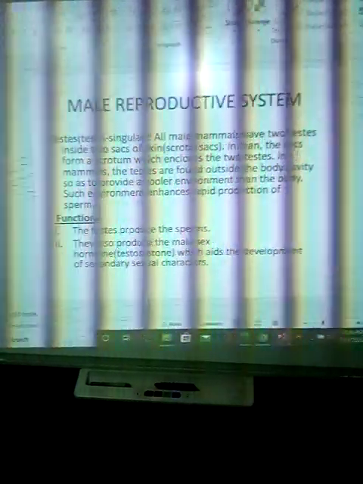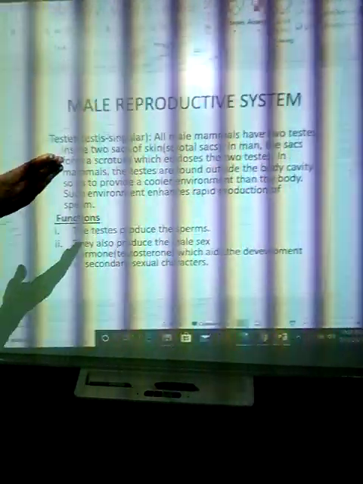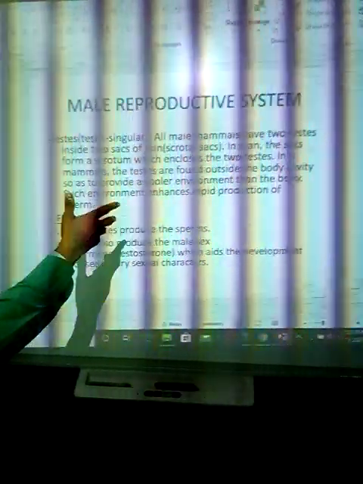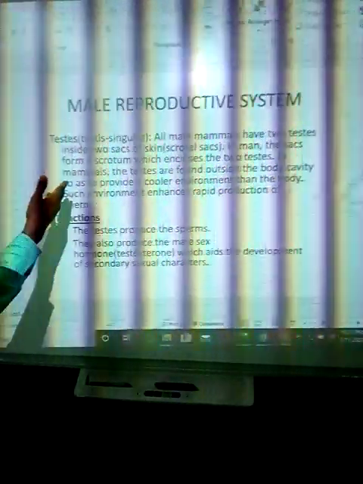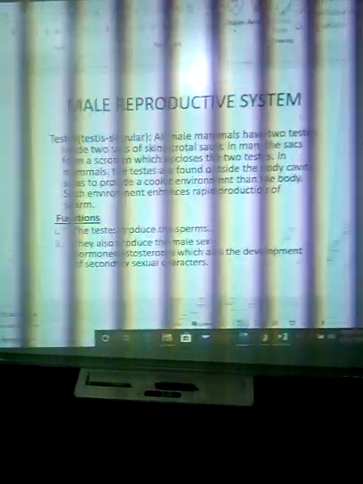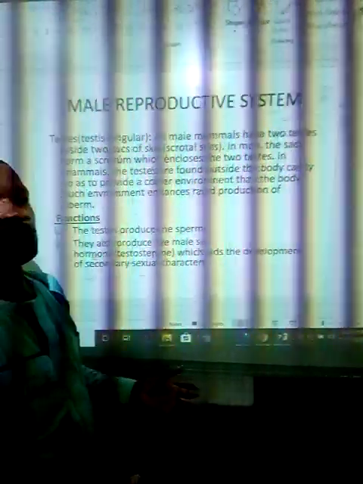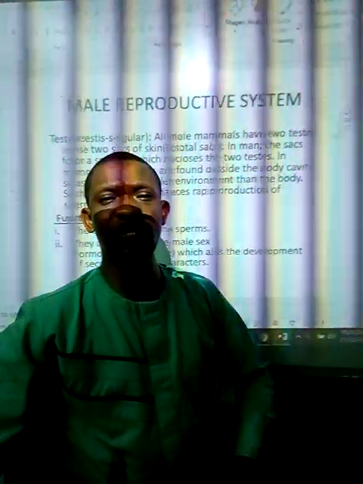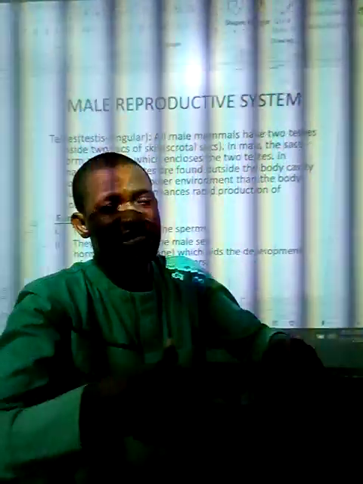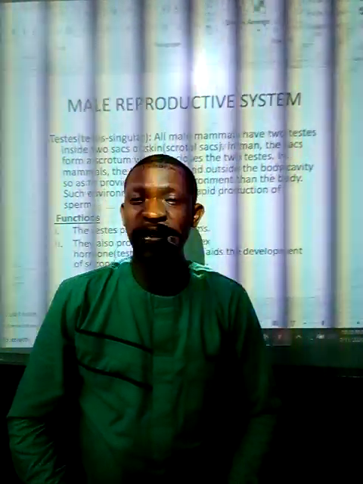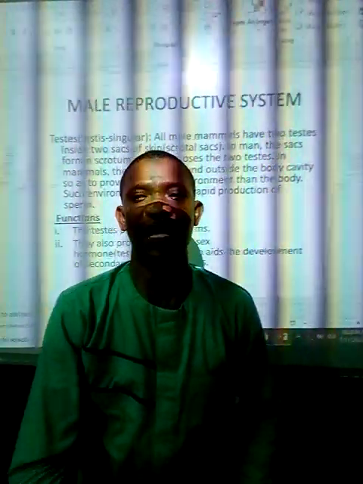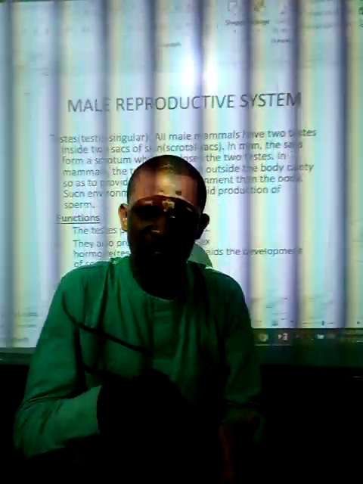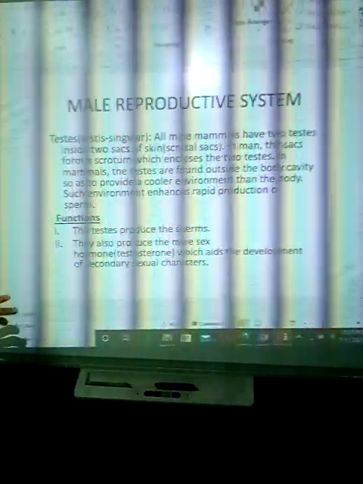Male reproductive system: we have the testes. They are two ovoid sacs in man. The scrotum encloses the two testes. In mammals, the testes are found outside the body. Why? Sperm cell production requires a low temperature region, which is why it is not in the body, where the temperature is high. That's why the vagina is inside the body, but the penis and the testes are outside the body to enable sperm formation, because a low temperature is actually needed.